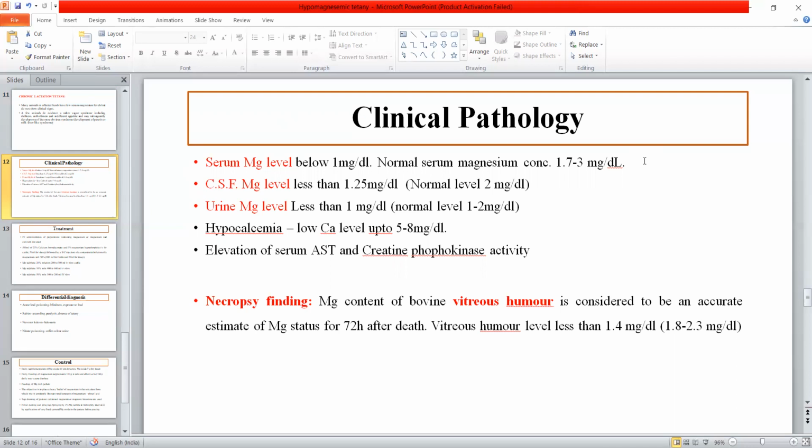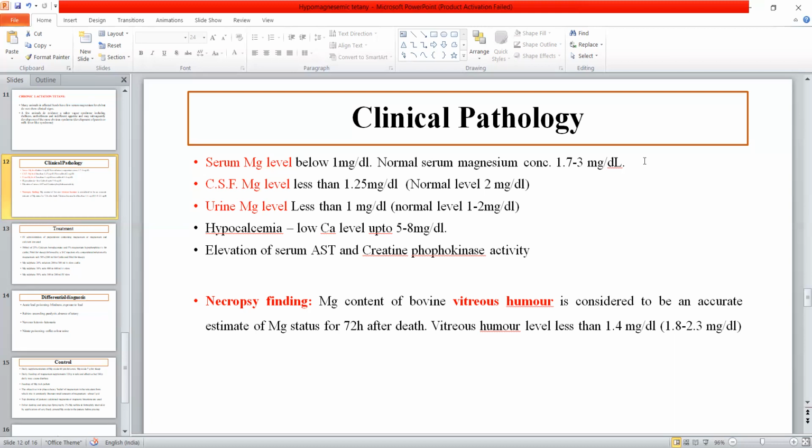Now, if we see the post-mortem examination after the death, the magnesium content of the bovine vitreous humor is considered to be the accurate estimate of magnesium status. So here it is very important that after the death, if we are doing the post-mortem examination and we are suspecting that it is a case of hypomagnesic tetany, then we have to check the magnesium content of bovine vitreous humor. So this vitreous humor magnesium content is the accurate measure of the magnesium status in the body after death.